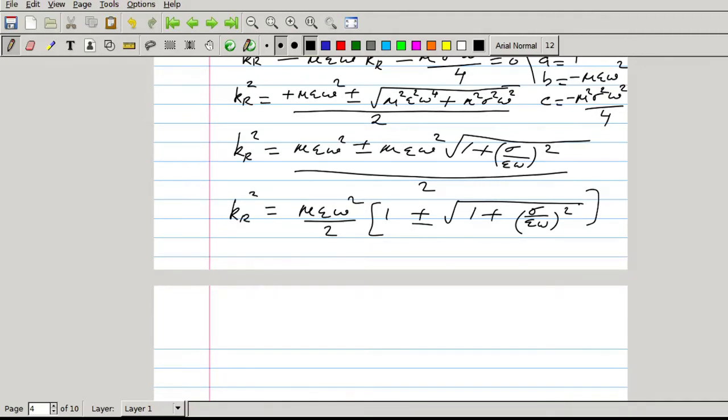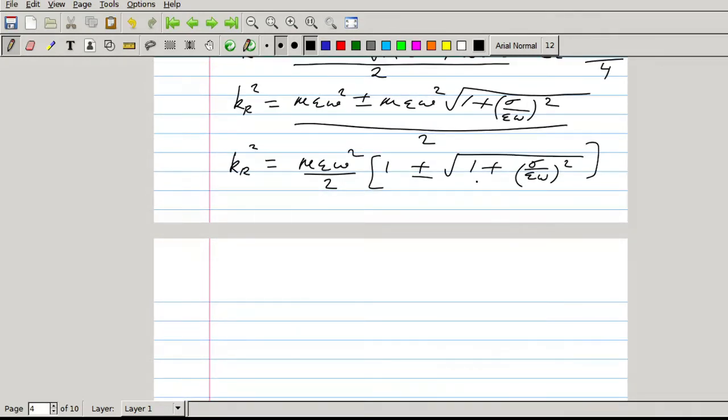So the square root of this one will give kr, but kr and ki are real numbers. Since it is 1 plus this term, the square root is greater than 1. So when you take 1 minus this one, it will be a negative quantity and the square root of that will be an imaginary number, but kr should be a real number. So we should take only the positive sign. So we can take kr square neglecting the negative term. Why it is neglected?